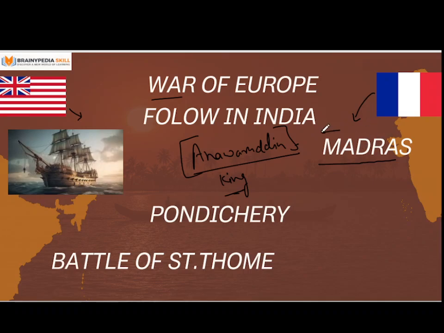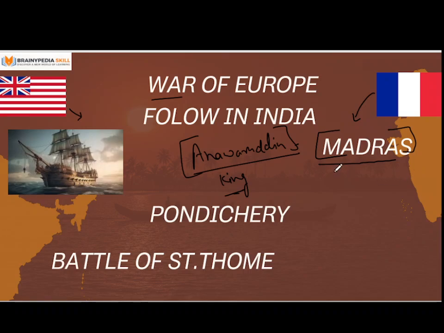The French captured Madras and denied their promise, refusing to deliver Madras to Anwaruddin. That made Anwaruddin angry and made him a natural friend of the Britishers. At that time Anwaruddin and the Britishers became good friends because the French broke their promise.